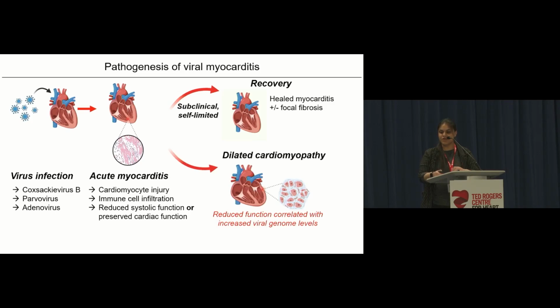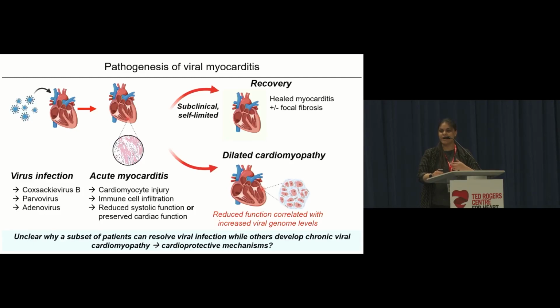But in some patients, the inflammation persists and the heart remodels, and these patients then progress to dilated cardiomyopathy. But what's intriguing is that the reduced cardiac function in these patients is strongly correlated with the levels of viral genomes that are detected in the heart. And so this really raises the question of why is it that some patients can clear the virus and recover while others spiral into this chronic disease?